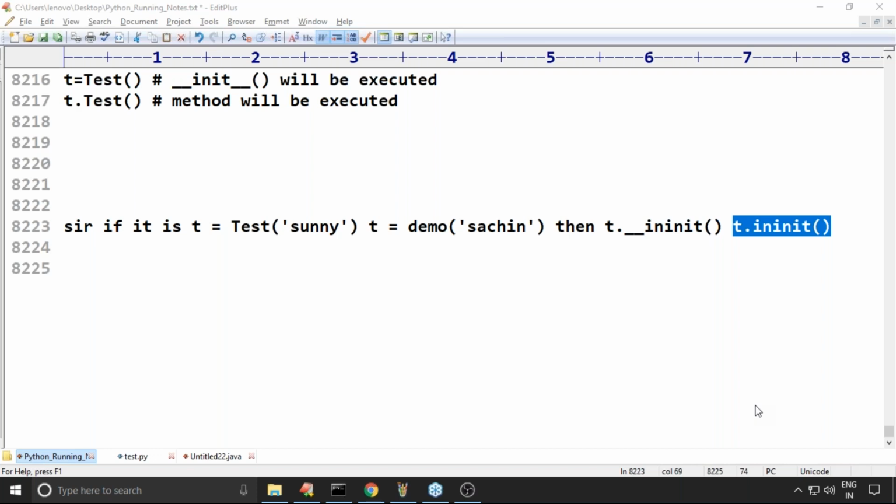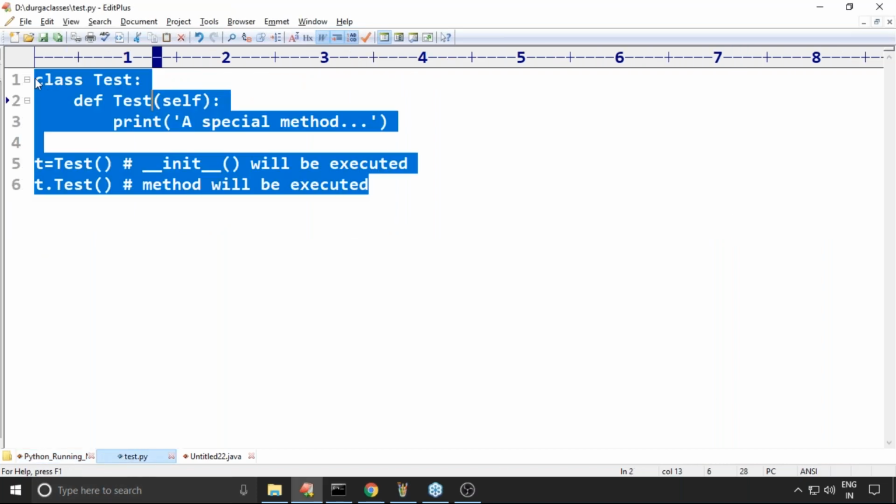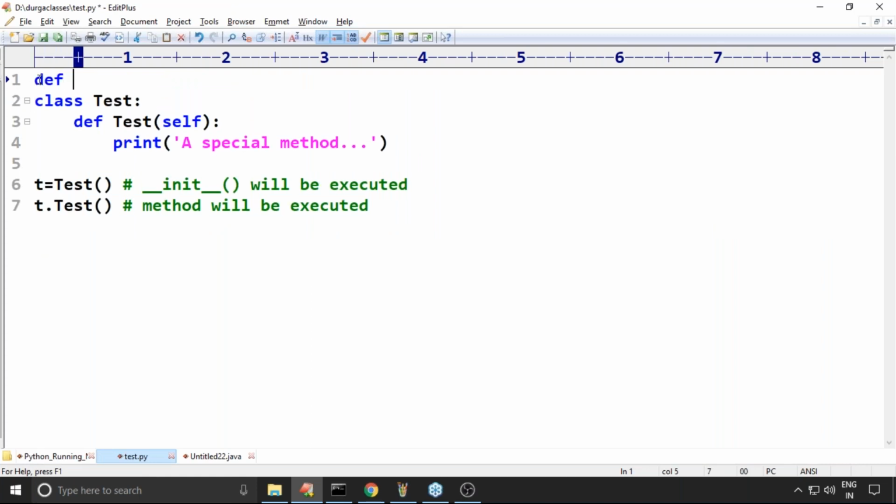Is there any function name outside of the class test? You can take it, no problem at all. If you are going to take it, the most recent one is always going to be considered. Here just observe that there is one small doubt. I'm trying to take def test.